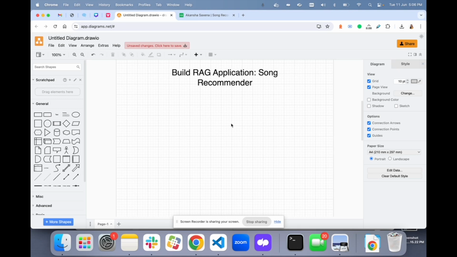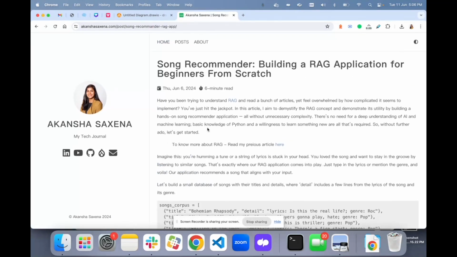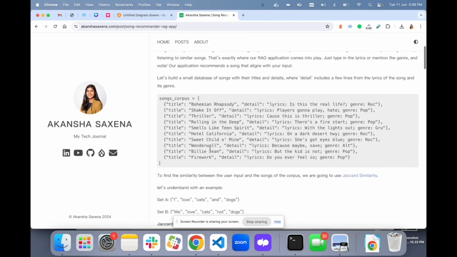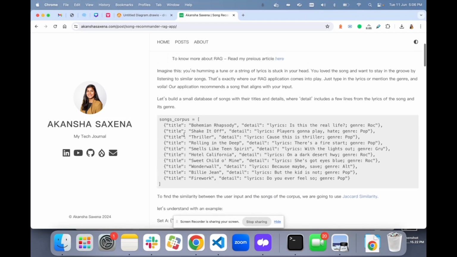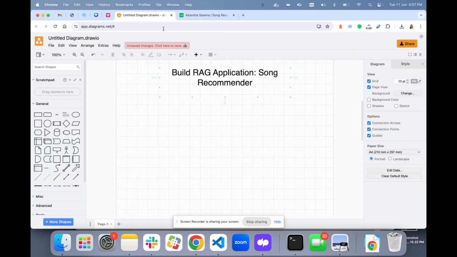I have already posted about this in detail on my blog website called Tech Journal, and I'm going to follow this along to create our application. Now let's understand what this application is going to be.